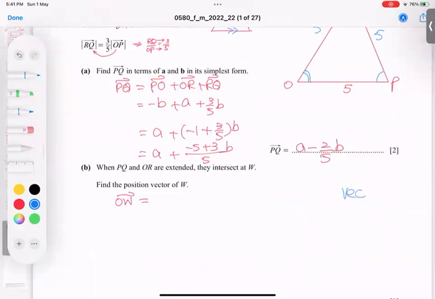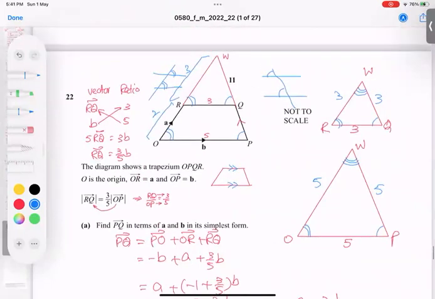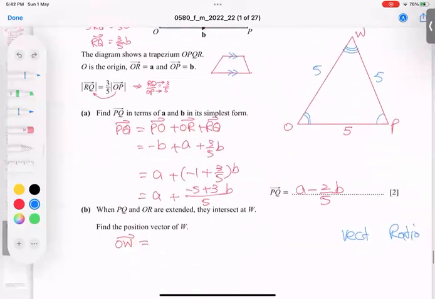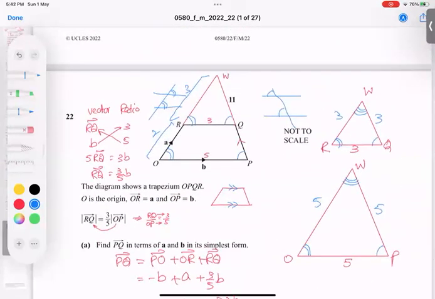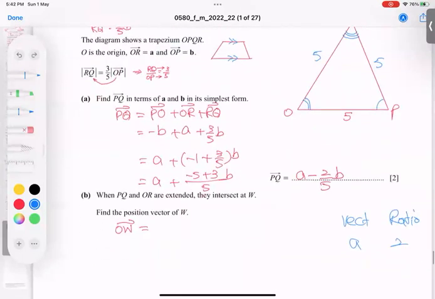V for vector, R for ratio. Okay, and I will show you one thing. This is 3 and 2. And this A vector is equal to 2 ratios. A vector is 2 ratio. And what am I looking for? I need the full, so 5 is equal to what? So I am writing here 5 ratio equals to what? And that is actually OW. Actually the OW vector.